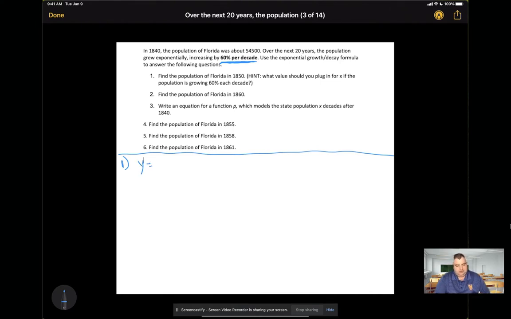So we're going to use our exponential growth decay formula. In this case, because we're talking about the growth of a population, this is going to be an exponential growth situation. My initial value is going to be 54,500. I'm increasing by 60% per decade. So 60% is 0.6 as a decimal.